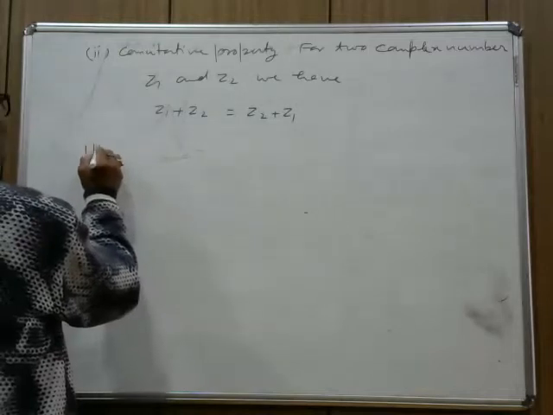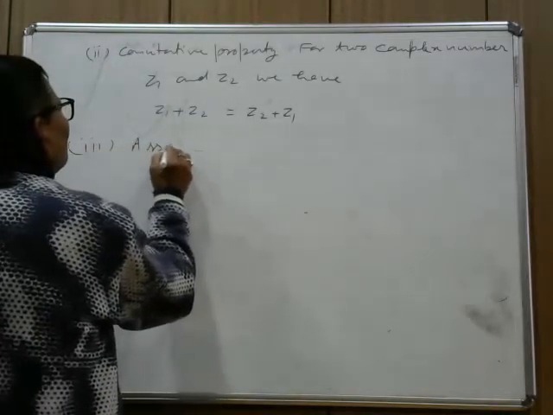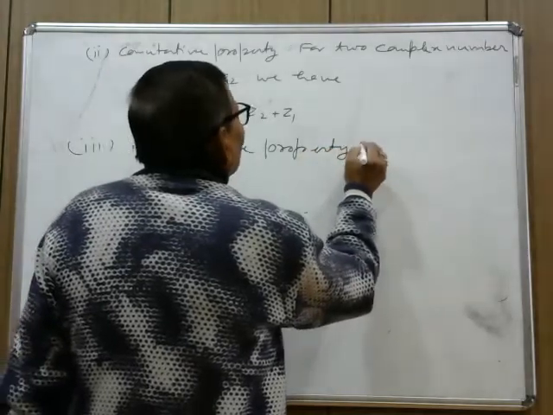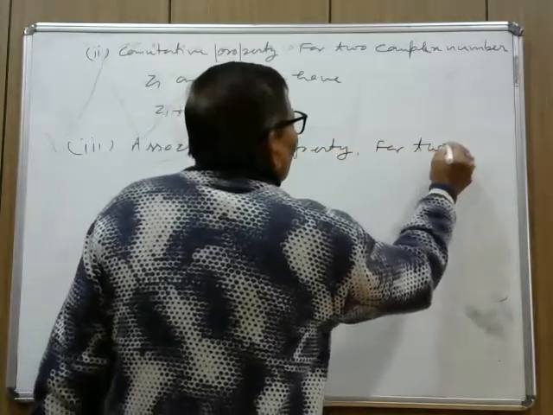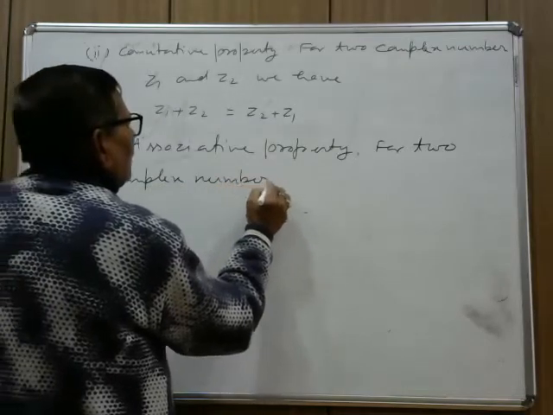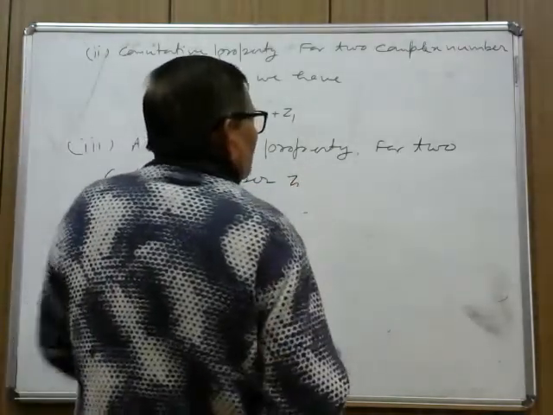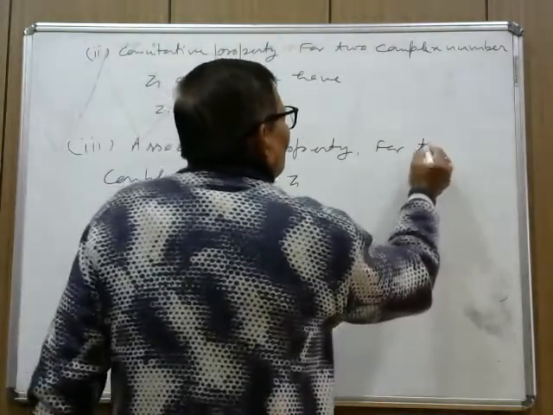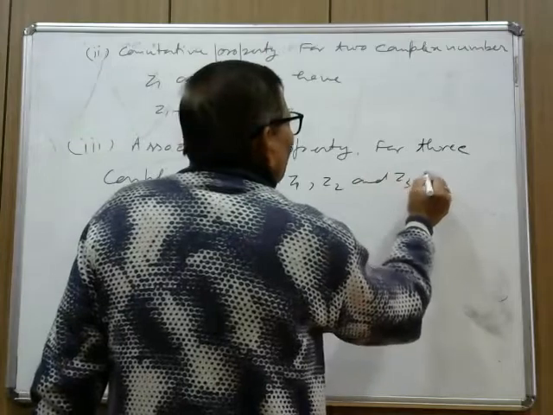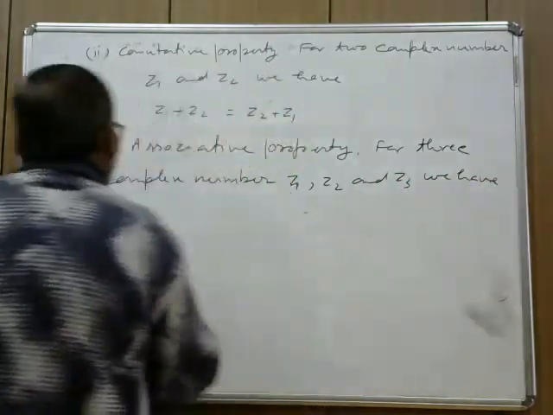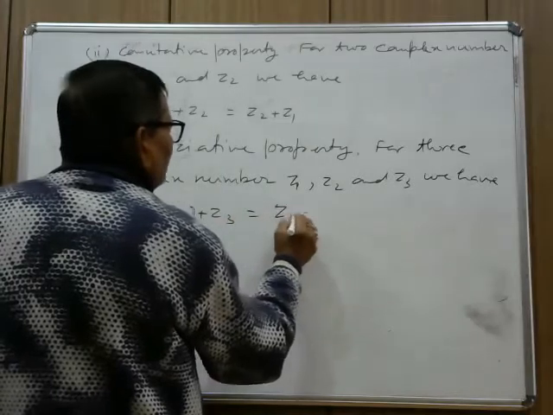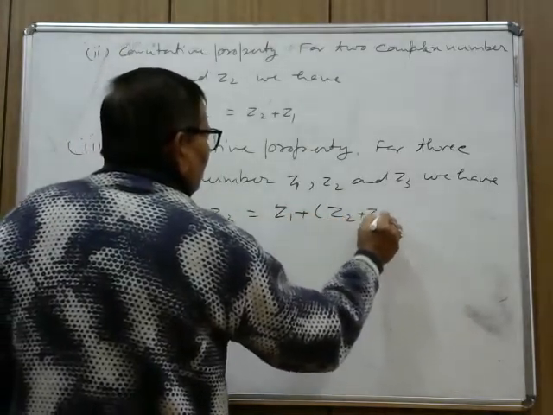Now third, the associative property. For three complex numbers z1, z2 and z3, we have this result: (z1 plus z2) plus z3 equals z1 plus (z2 plus z3).